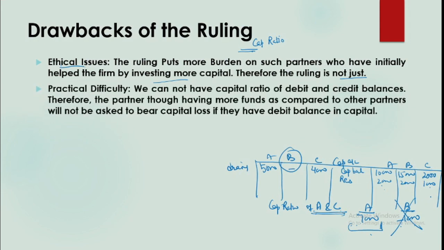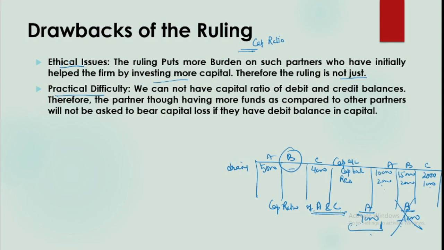So there are practical difficulties. Some people are ignored because of a negative balance. There are ethical issues also. But still, since there are no other rulings, and no one has actually questioned this ruling till date, this ruling is going on and it is to be followed if nothing else is given.